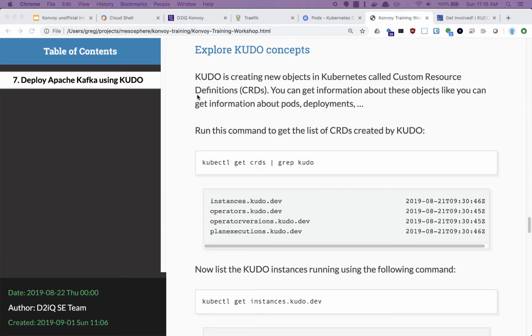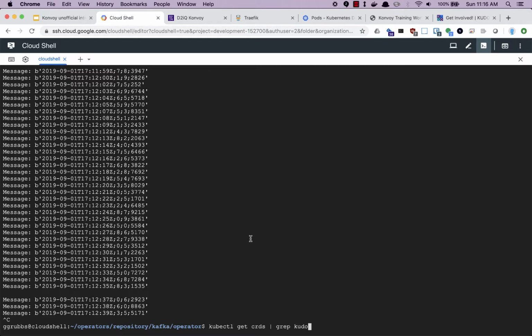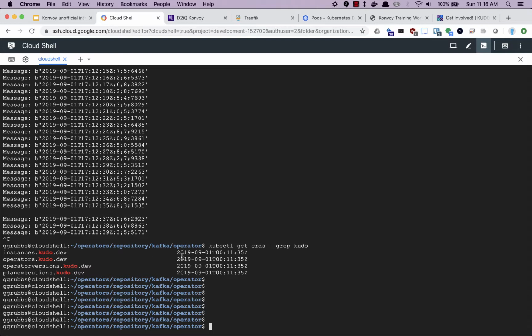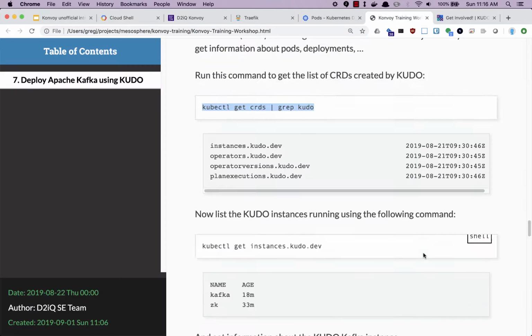The next part is just looking at how we understand what's happening with KUDO. So the first part is this idea of custom resource definitions, which KUDO is creating. We can get information about these objects with this command. So let's go into the shell and take a look. So we've got several KUDO custom resource definitions out there. So we've got this idea of instances, operators, operator versions, and plan executions.